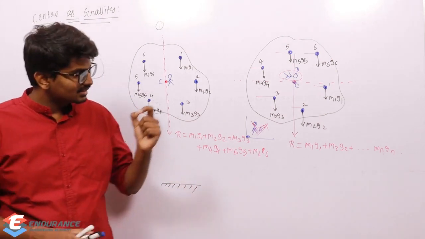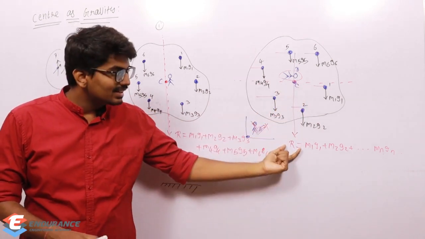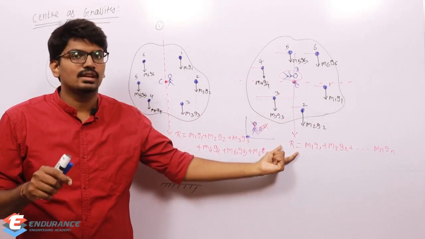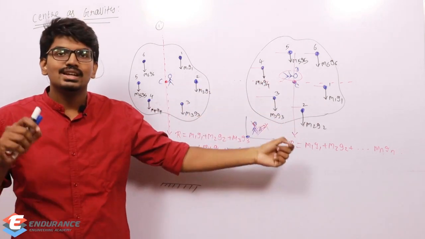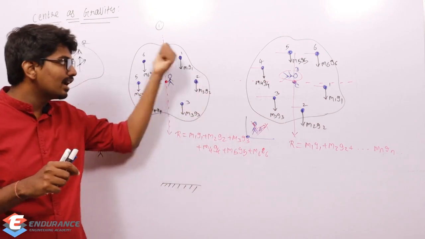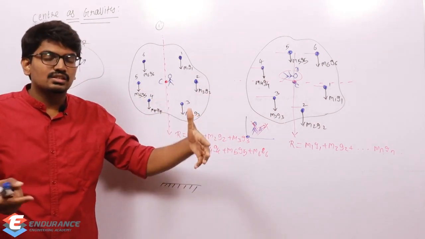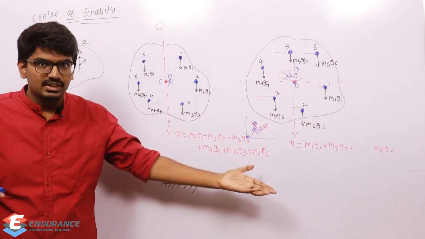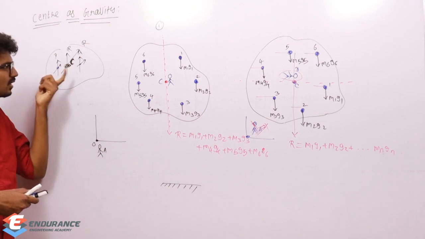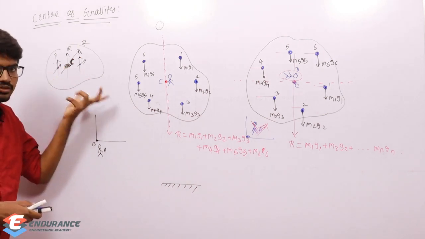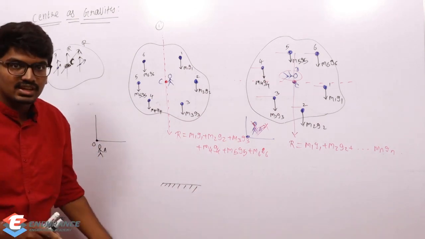So this point, point C, is the point through which the resultant of gravitational forces passes. What are these forces? These forces are gravitational forces, or forces due to gravitational effect. Initially this point is called the center of parallel forces, because it is just some parallel force. But now these forces are coming into play because of gravitation.